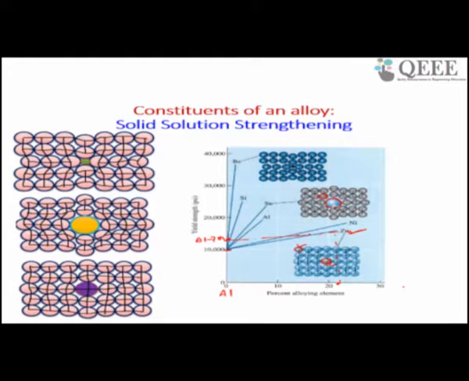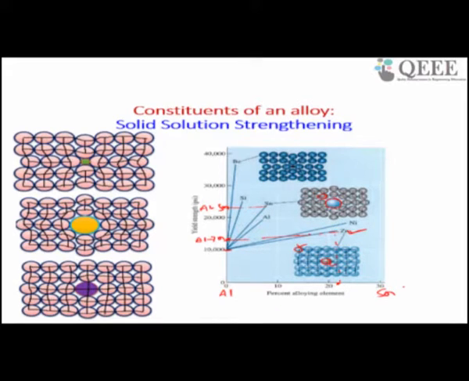As a result, it will be able to obstruct the dislocation motion significantly, so you get high strength. The strength is much higher if Sn is added, and you get high strength.